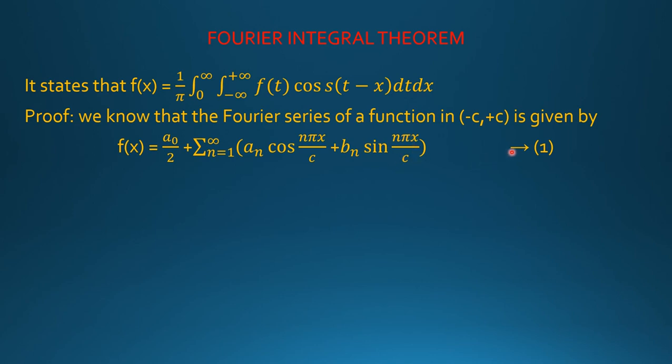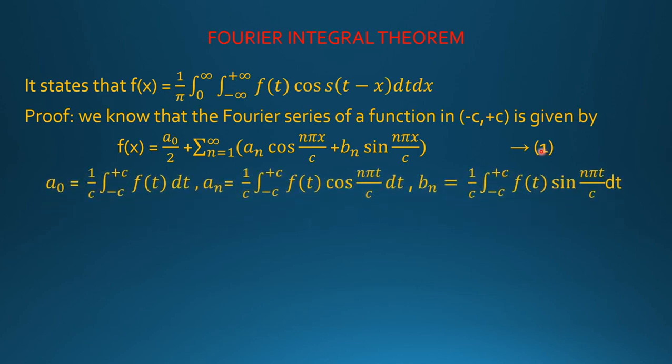This is equation number 1, where a0, an, bn are the constants given by a0 = (1/c) ∫ from −c to +c f(t) dt, an = (1/c) ∫ from −c to +c f(t) cos(nπt/c) dt, and bn = (1/c) ∫ from −c to +c f(t) sin(nπt/c) dt.